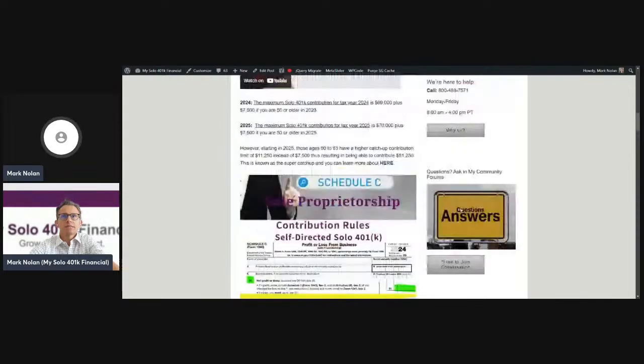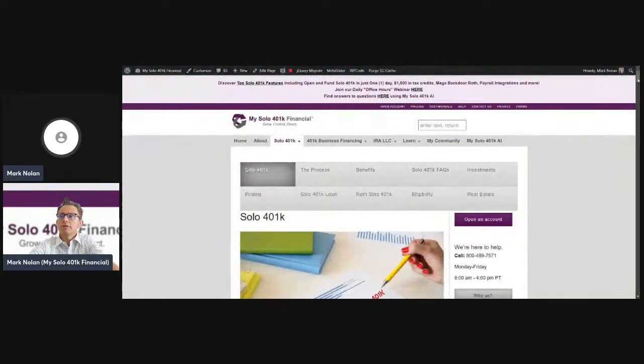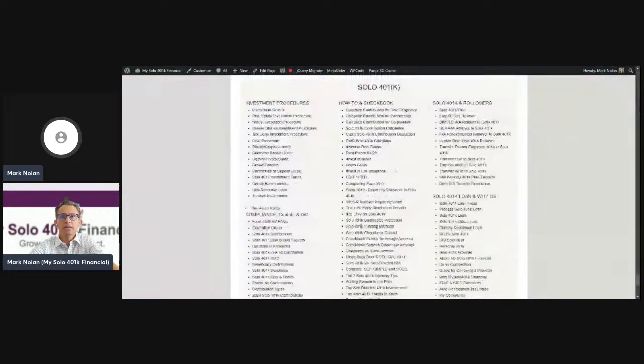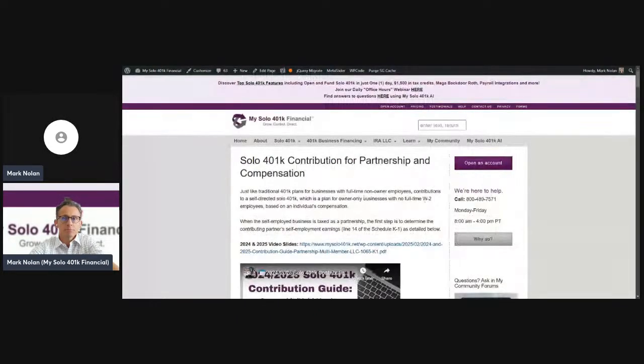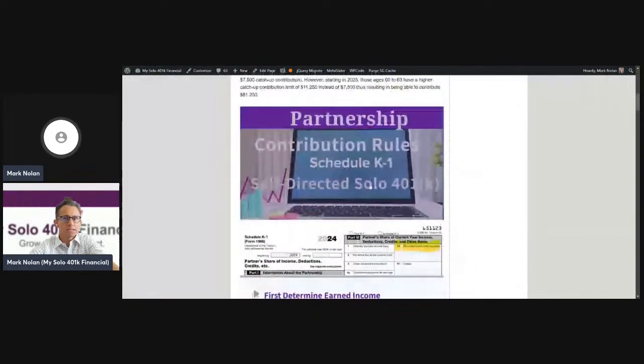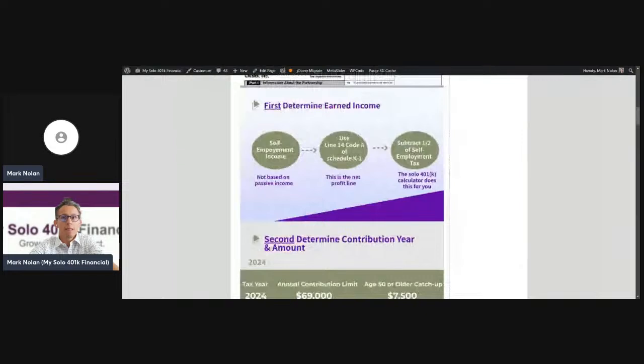Now let's take a look at the necessary earned income if the self-employed business is taxed as a partnership. So if your business is taxed as a partnership, let's say you have an LLC taxed as a partnership, you're going to have earned income reported on that Schedule K1. So you're going to need line 14 with the code A of that Schedule K1.